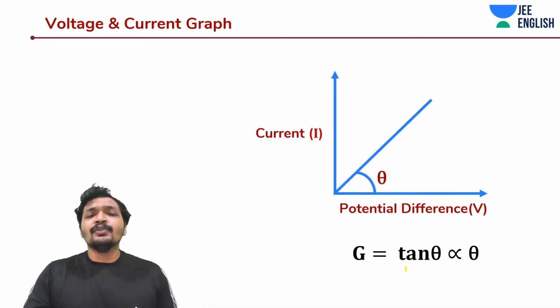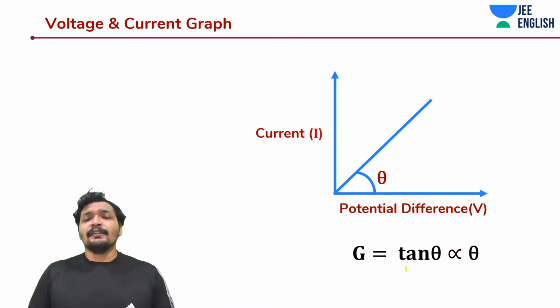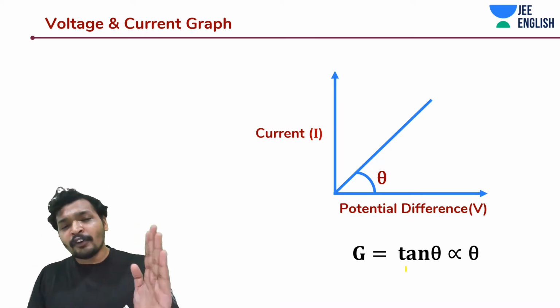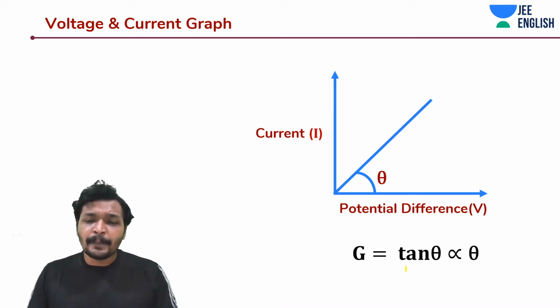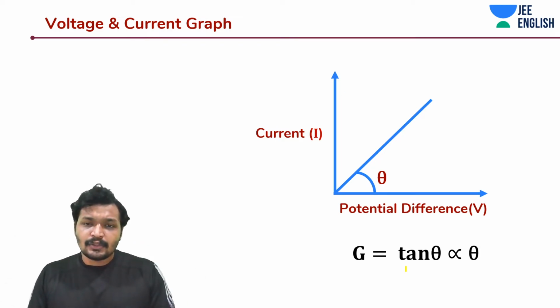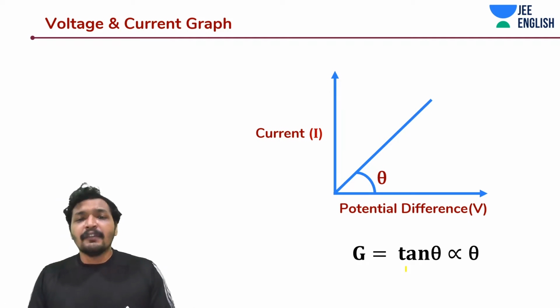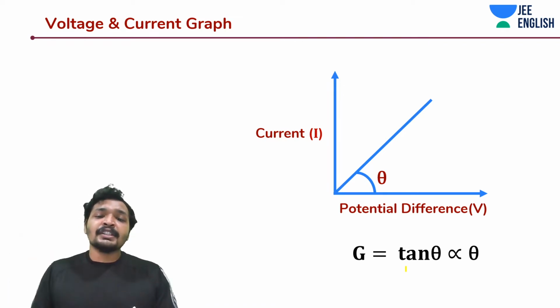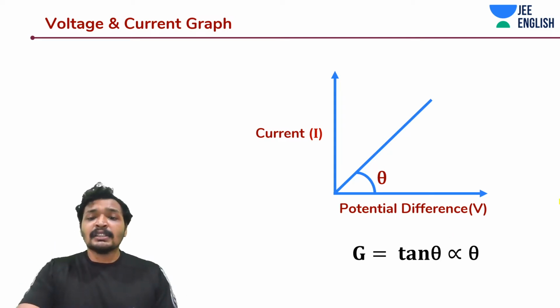And now let's get into something known as the voltage and current graph. So what is this, when potential difference is plotted on the x-axis and the current on the y-axis? What does the slope tell you about? It tells you about the conductance. So how does the current vary with variation in potential difference? If you take it the inverse way, it is about resistance. But when we are talking about potential difference on the x-axis, it is all about conductance, when you're talking about the slope, the angle with the x-axis.